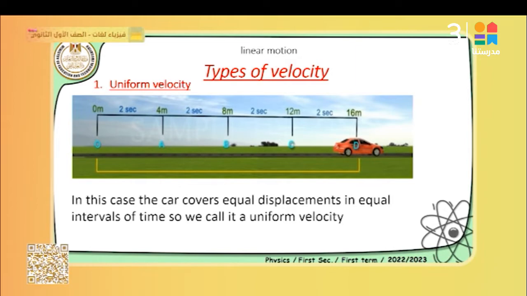In this case, as you see, if the object starts its motion from 0 meter, after 2 seconds it covers 4 meters, and in the next 2 seconds it covers another 4 meters, till the end of the motion. You will see it makes equal displacement in equal intervals of time. When we divide delta d over delta t, we get a constant value, which means the object moves with a constant velocity.